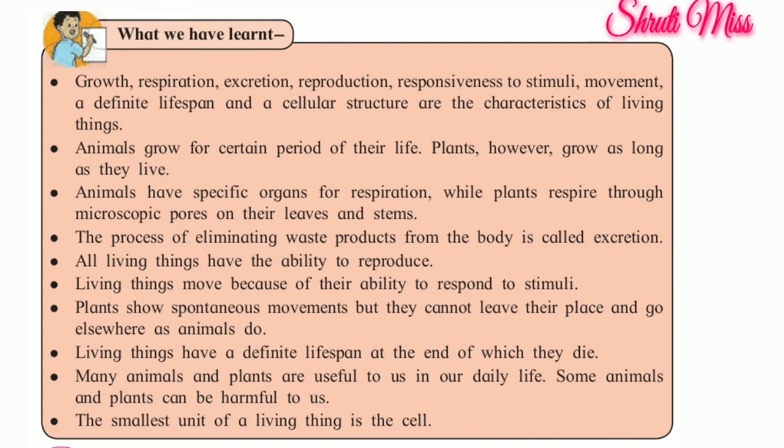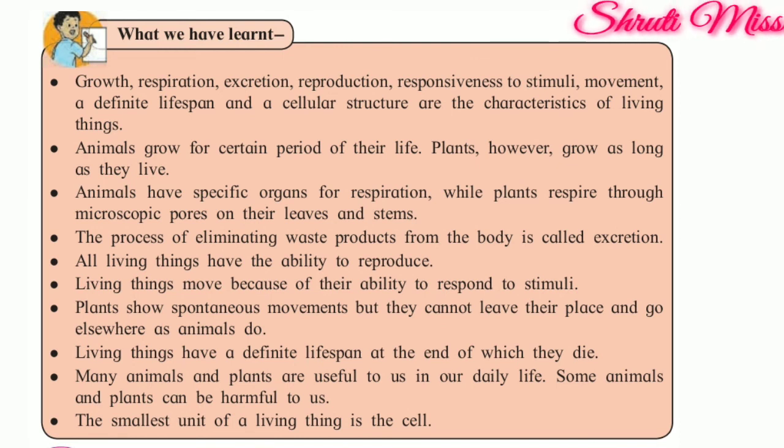The fourth point, the process of eliminating waste products from the body is called excretion. Fifth point, all living things have the ability to reproduce. Next one, living things move because of their ability to respond to stimuli. The next point, plants show spontaneous movement, but they cannot leave their place and go elsewhere as animals do. The next point, living things have a definite lifespan at the end of which they die.